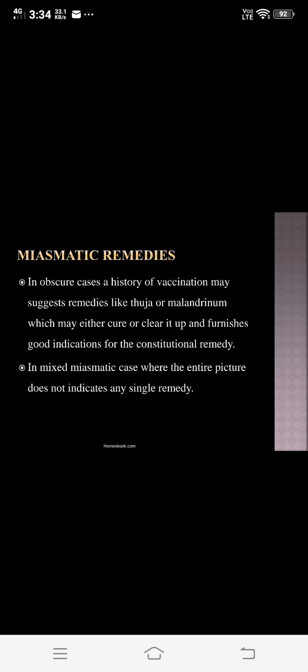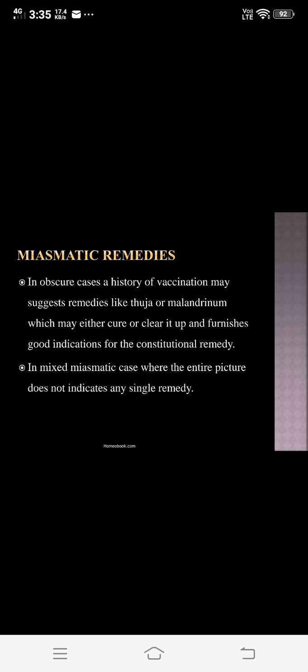So in this it is explained that in obscure cases a history of vaccination may suggest remedies like Thuja or Malandrinum, which may either cure or clear it up and furnishes good indications for the constitutional remedies. That is, use of a miasmatic remedy means you have to use that particular remedy according to the cause of a disease that may be found in the history of the patient, or in mixed miasmatic cases where the entire picture does not indicate any single remedy.